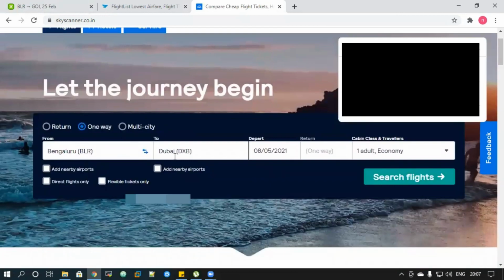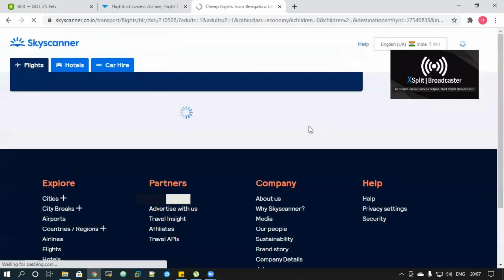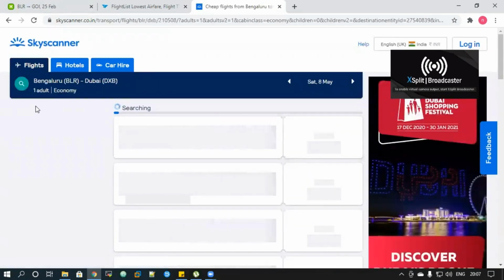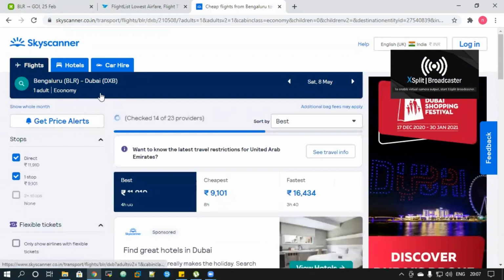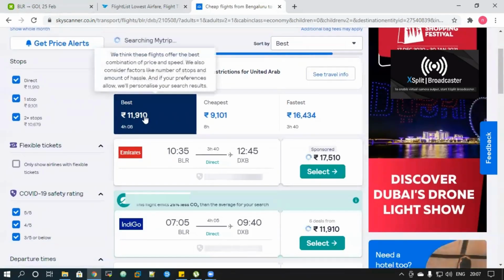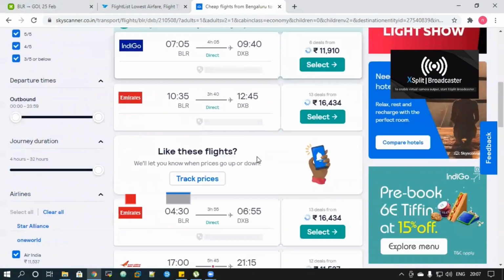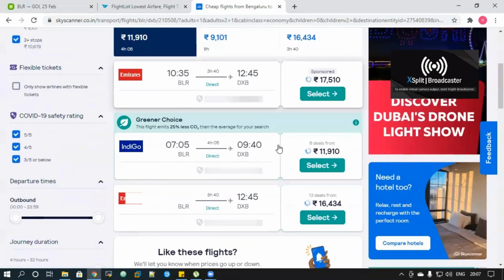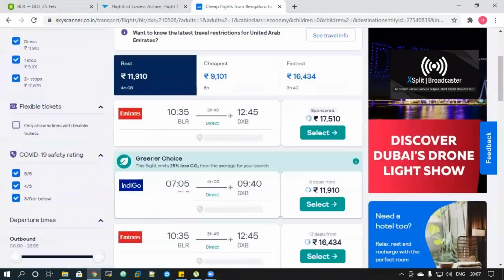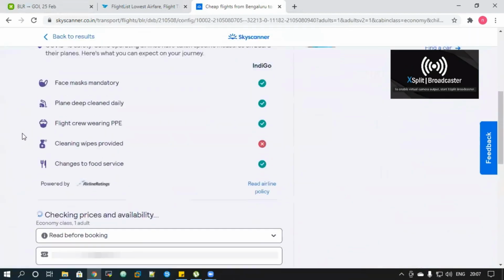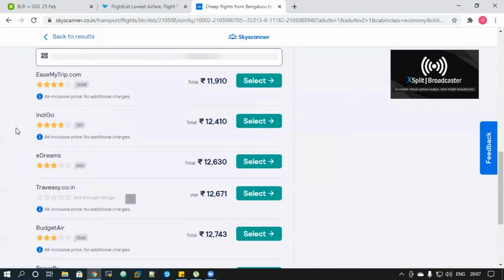Say for example, I'm going from Bangalore to Dubai on 8th of May. So when I click on search flights, it's taking a little bit of time. So yeah, if you can see here, the best price is 11,910. It is still scanning for all the available flights. So say I want to select this flight, which is the cheapest, that is Indigo. So if I click on select, I will be able to see all the websites again.